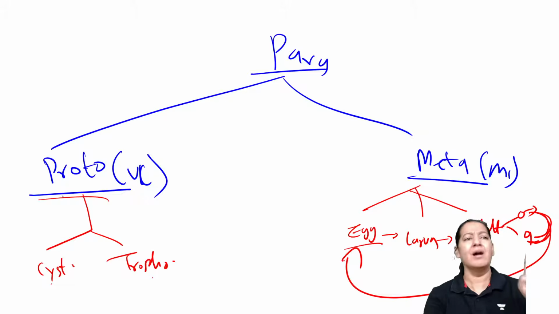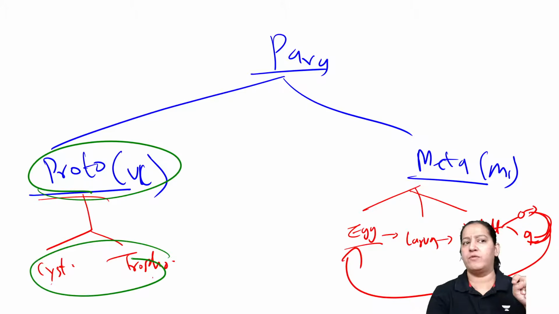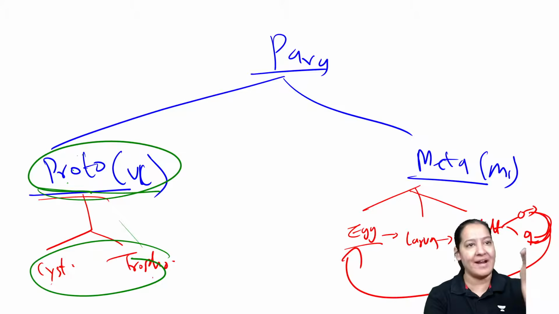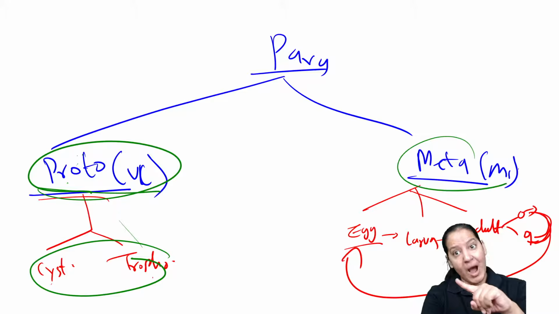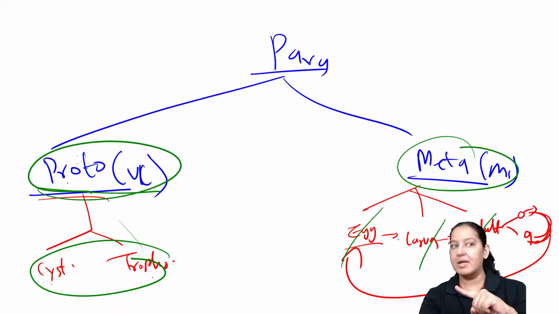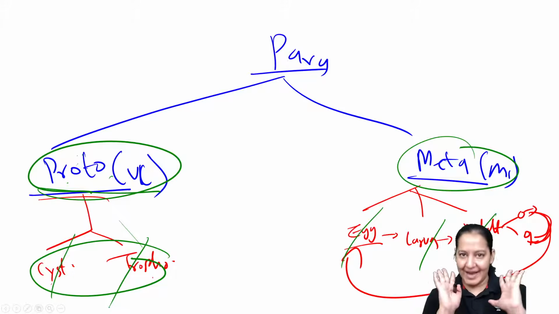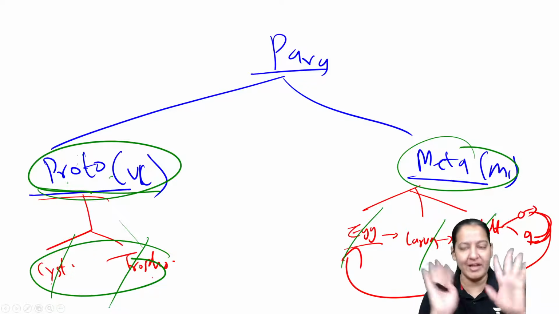ये तो सबको पता है ना. In the protozoa, you have cyst and trophozoite. You don't have egg, larva, and adult in protozoa. If you say, ma'am, what is the egg in protozoa, larva in protozoa, or adult form in protozoa, you are doing a blunder. You can't pass your exam. So metazoa have the 3 things: egg, larva, and adults. Protozoa have cyst and trophozoite. I guess everyone knows it. If you don't know, clear your concept, right?